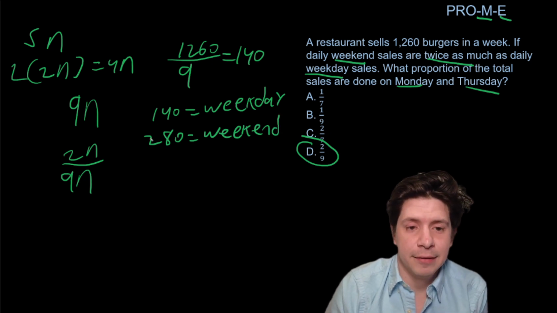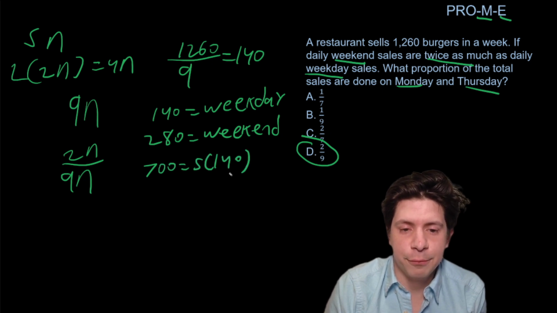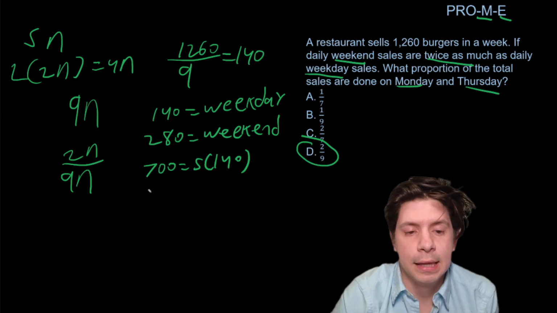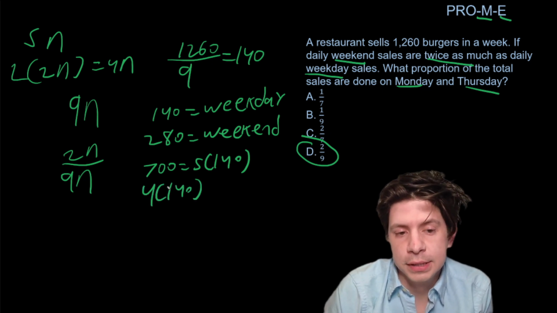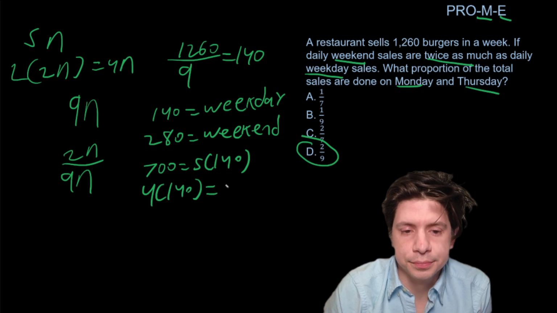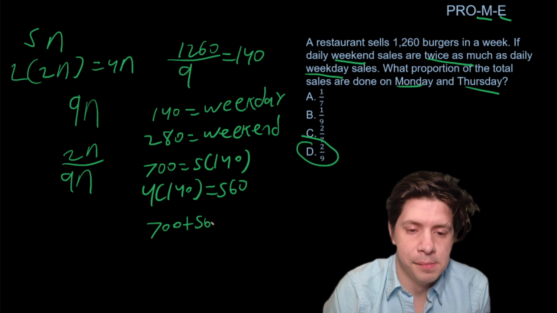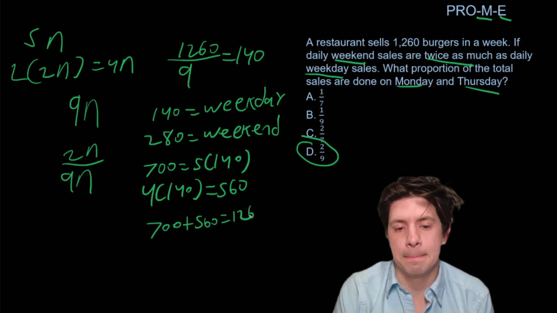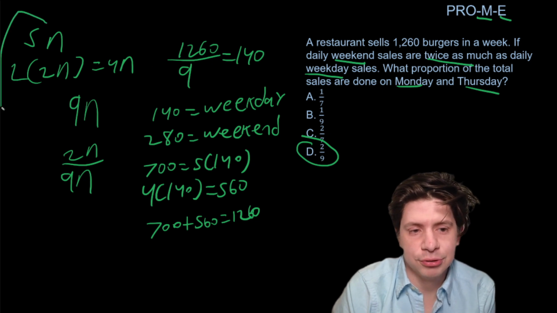So that would mean 5 times 140 is 700. That's from 5 times 140, so that's 5 parts of it. And then 4 times 140 would get you 560, and then 700 plus 560, that's where you get the 1260. But you don't need to know that if you can understand just this more abstract version here.